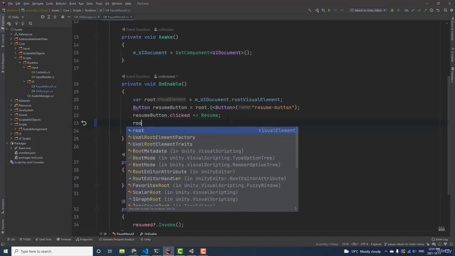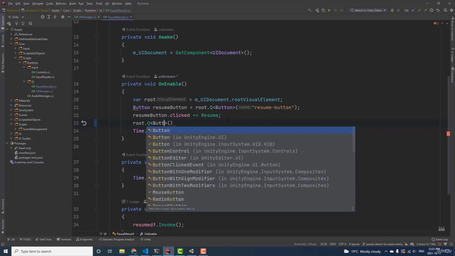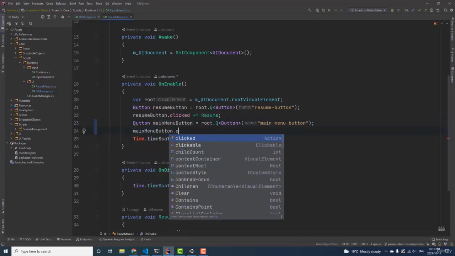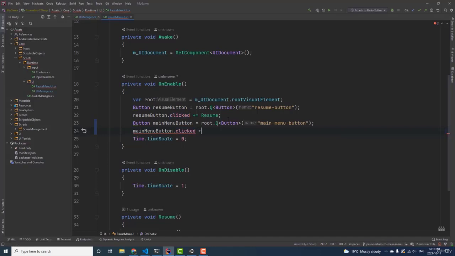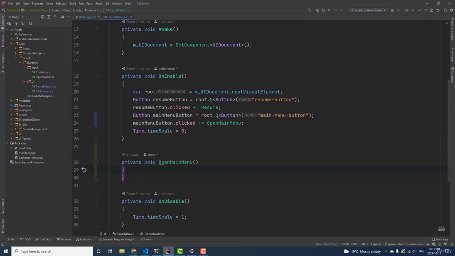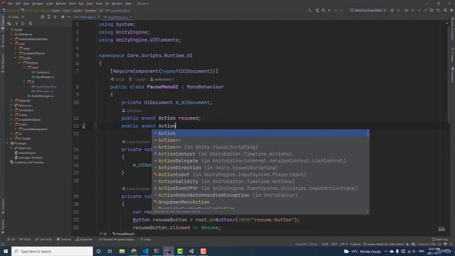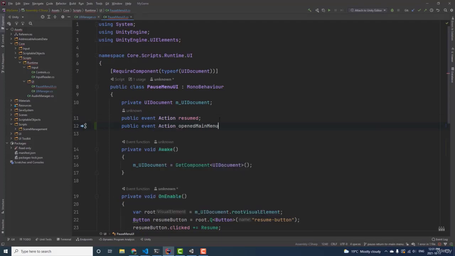And in our pause menu, we are going to query for the main menu button. And then when the button is clicked, we are going to execute a function called open main menu. And this function is going to invoke an action called opened main menu.